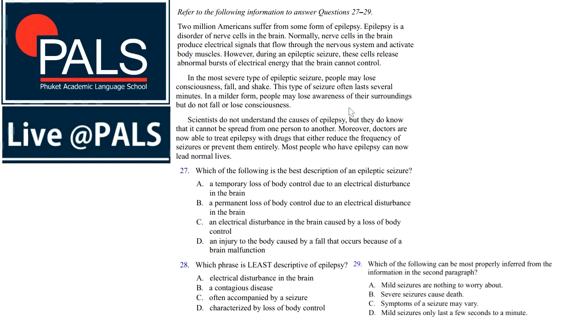So the next set of questions, 27 to 29, refers to the following information. 2 million Americans suffer from some form of epilepsy. Epilepsy is a disorder of nerve cells in the brain. Normally, nerve cells in the brain produce electrical signals that flow through the nervous system and activate body muscles. However, during an epileptic seizure, these cells release abnormal bursts of electric energy that the brain cannot control. In the most severe type of epileptic seizure, people may lose consciousness, fall and shake. This type of seizure often lasts several minutes.